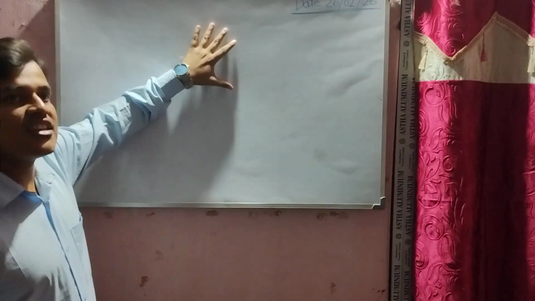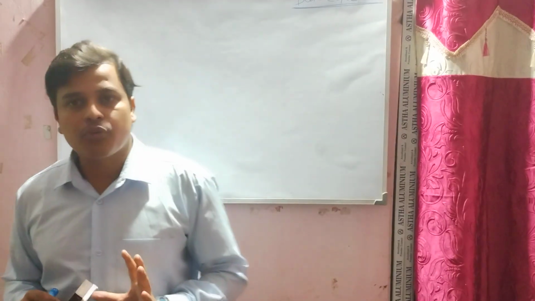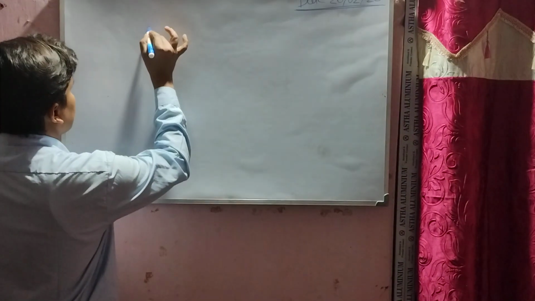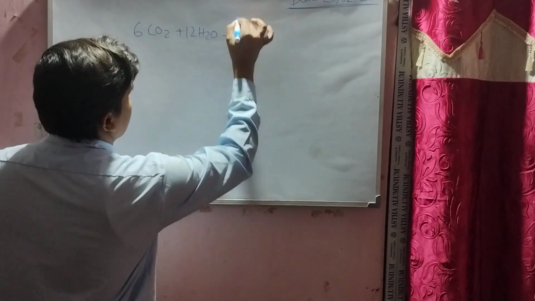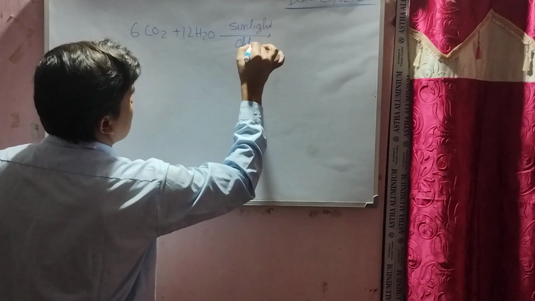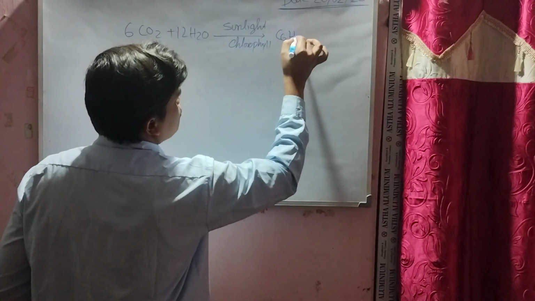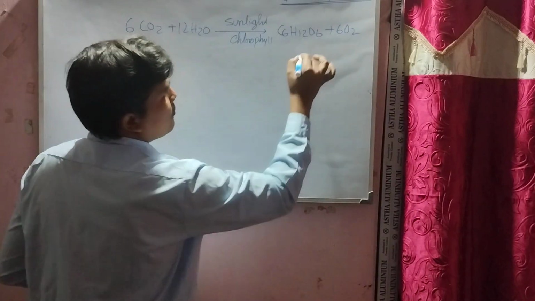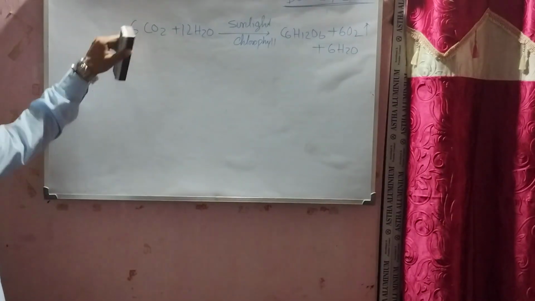We have learned the photosynthetic reaction in previous classes. Can anyone say the photosynthetic reaction? Yes, 6CO2 plus 12H2O, in the presence of sunlight and chlorophyll. Which is the main product? C6H12O6 is the main product, and the byproducts are 6O2 plus 6H2O. So this is the final reaction.